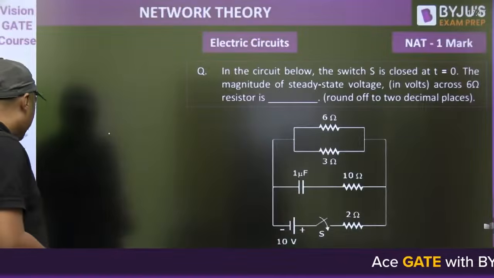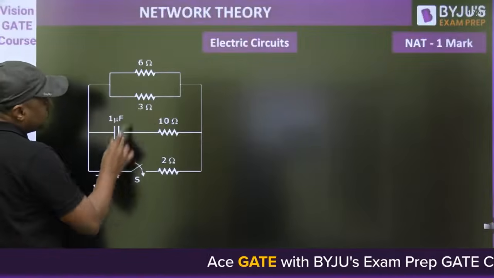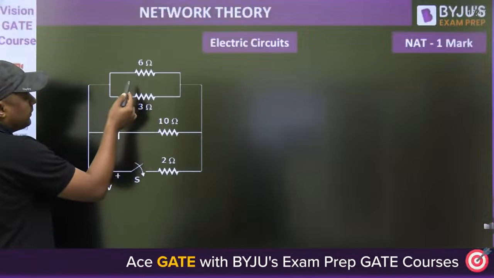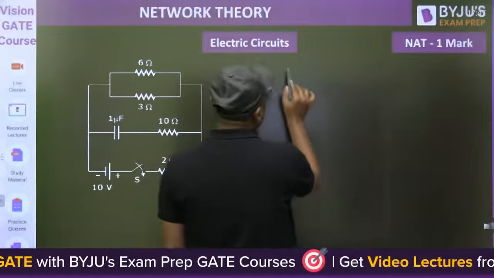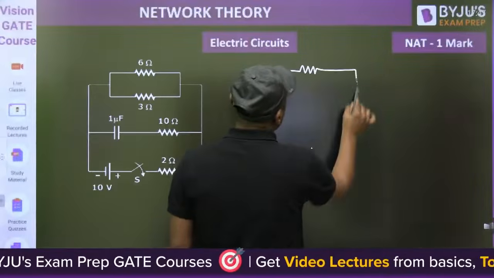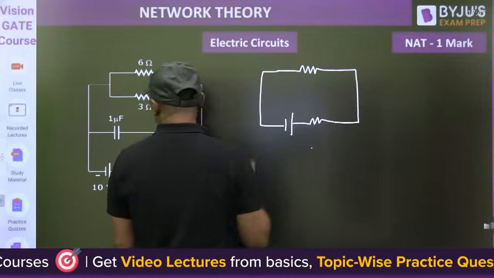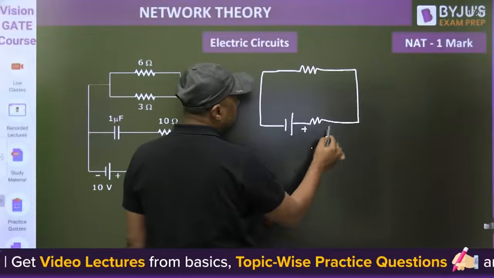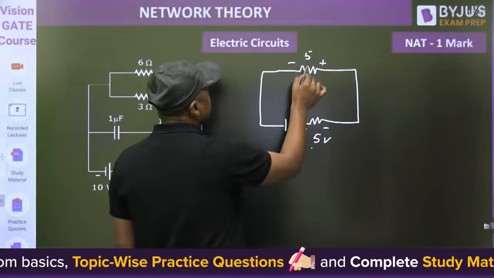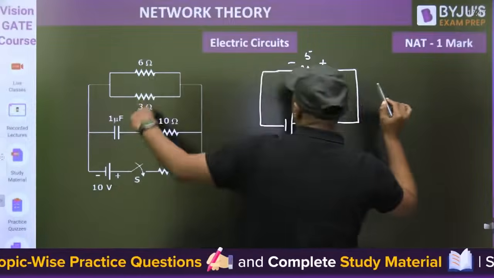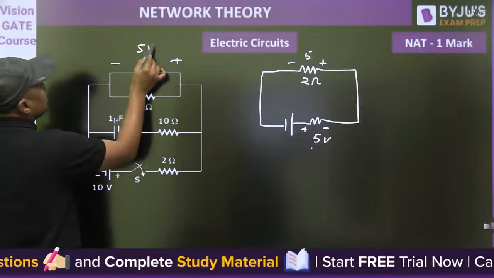Very simple one. This will act as an open circuit. Now you have 6 parallel with 3, which is 2 ohm. And this is 2 ohm. 2 ohm and 2 ohm in series. Voltage will divide. What is the voltage across this 2 ohm? 5 volt. This 2 ohm is nothing but the parallel combination of 6 and 3. So what is the voltage across this 6 ohm? 5 volt. Quickly you can do it.